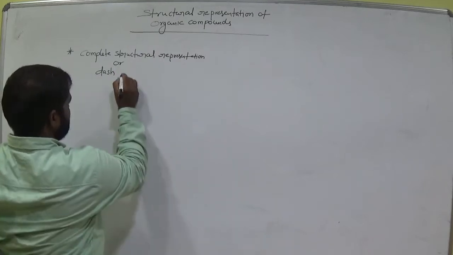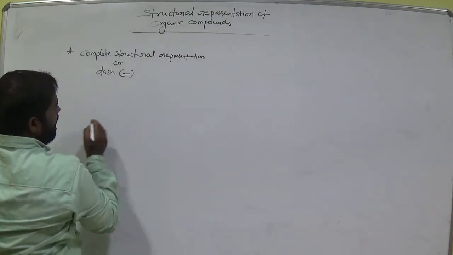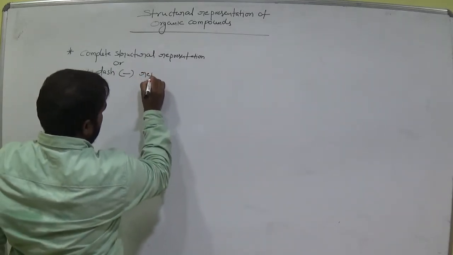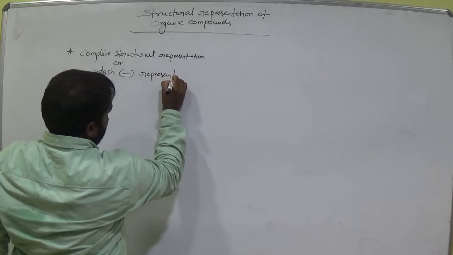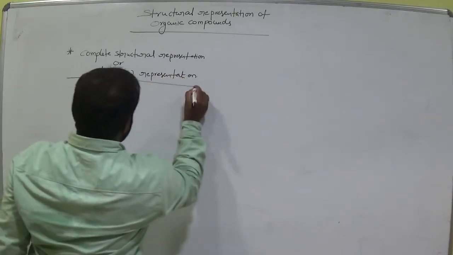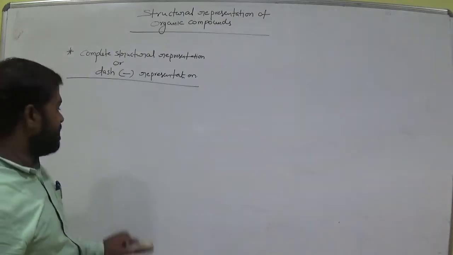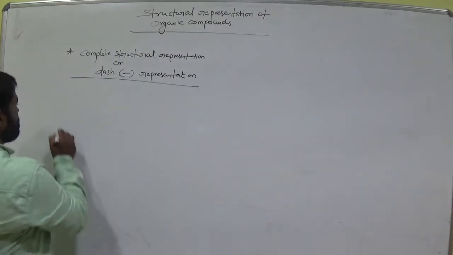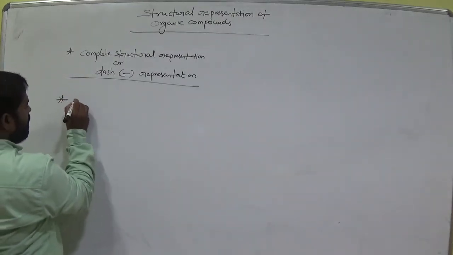Dash means like this. Dash representation. Let's see. Suppose methane.